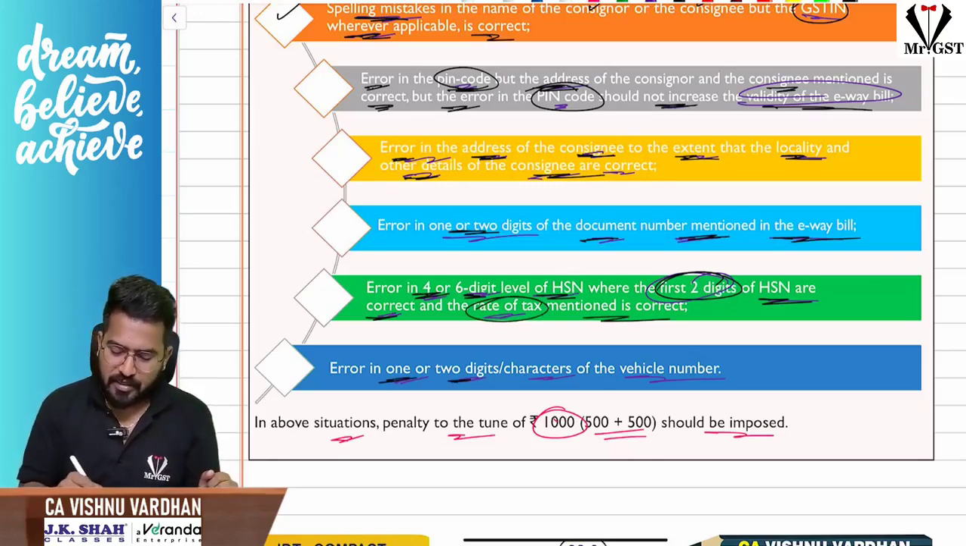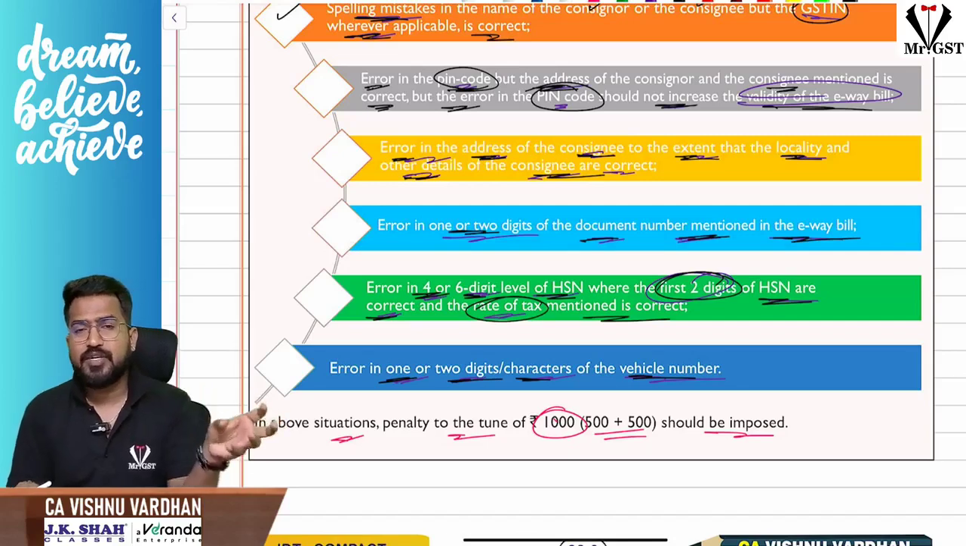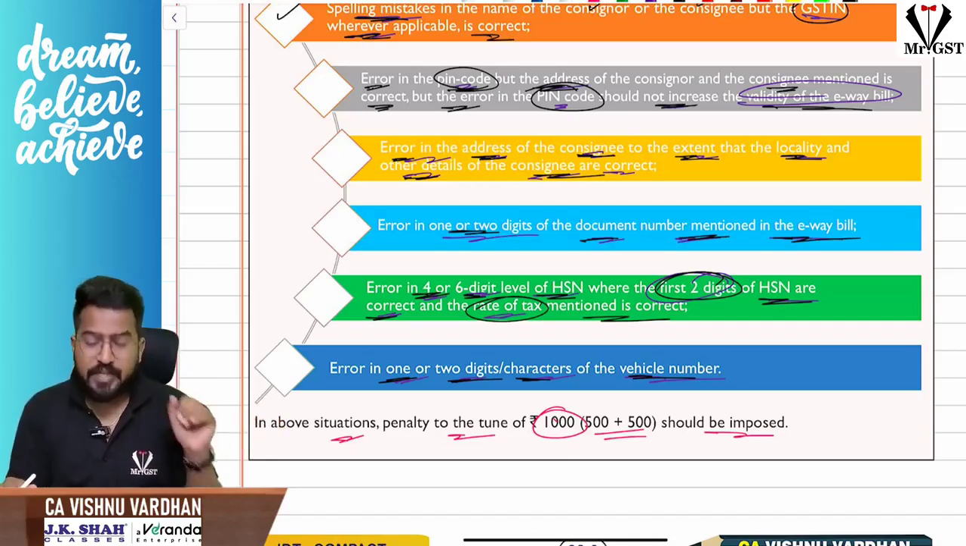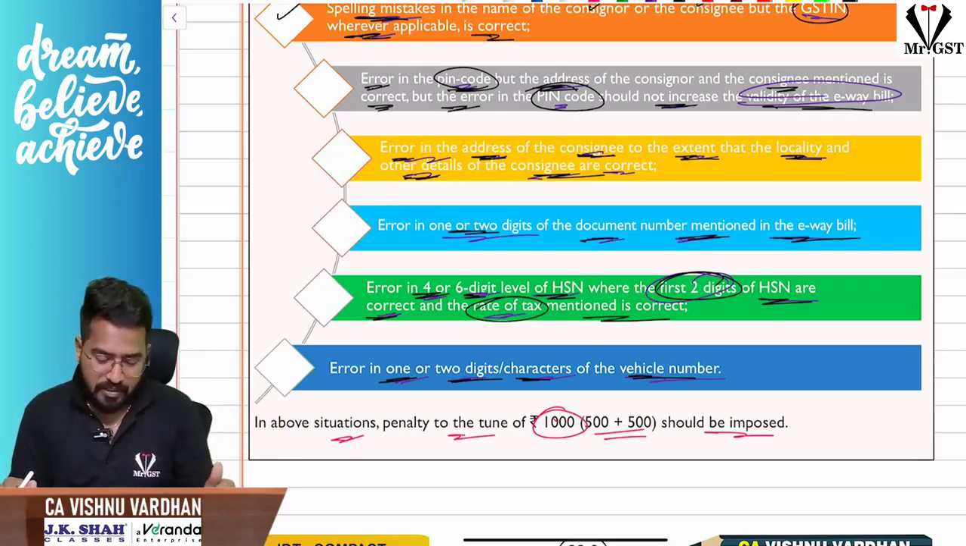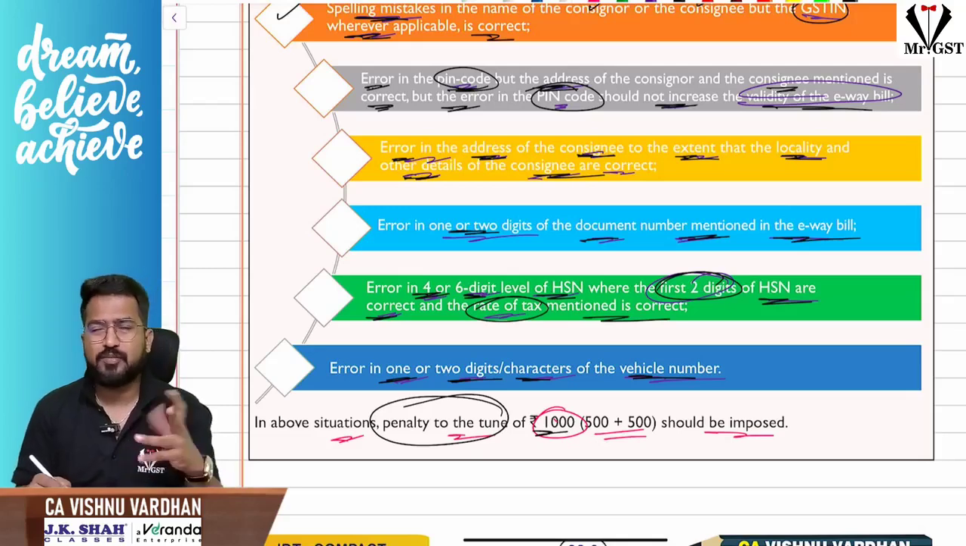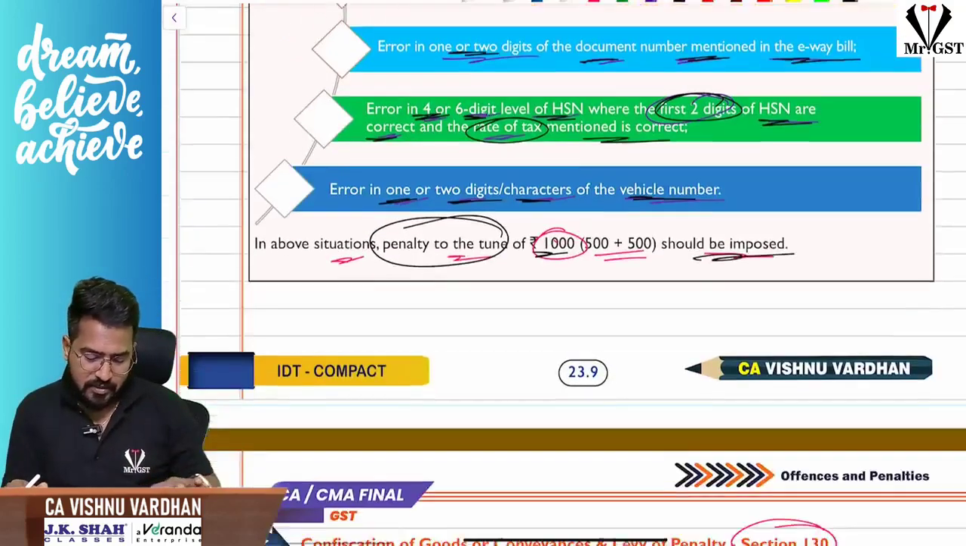initiated. And then error in 1 or 2 digits or characters of the vehicle number here and there. Suppose it is TN01 and you have mentioned TN10, something like that, then 129 penalty will not be imposed. In such cases, the penalty will be to the tune of 1000 rupees, that is 500 rupees plus 500 rupees, shall be imposed and will be left. Okay, so that is the scenario.